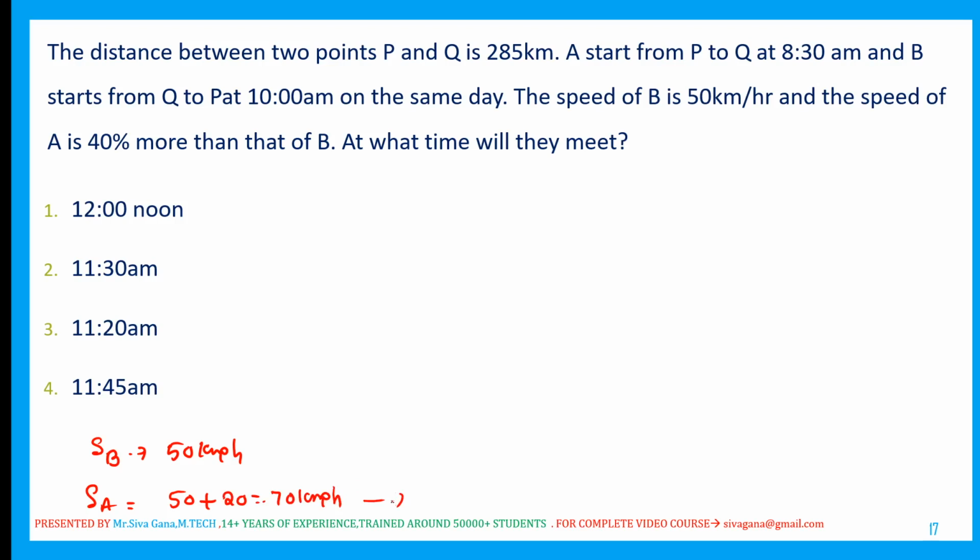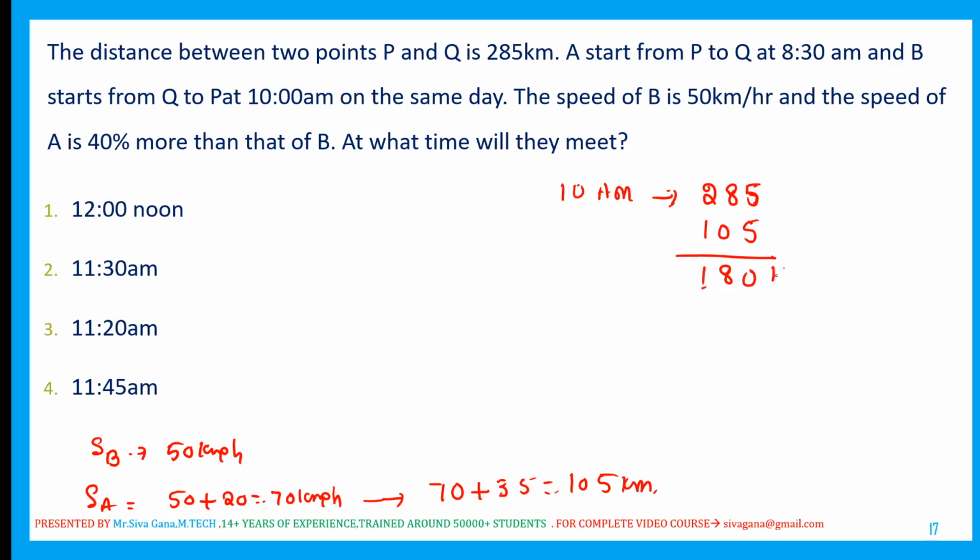As A started 1.5 hours earlier, in 1.5 hours A covers how much? 1 hour 70, half hour 35. Total it will cover 105 kilometers in 1.5 hours. So exactly at 10 a.m., the initial distance between them is 285, and from 8:30 to 10 a.m., that is 1.5 hours, A covers 105. Now the distance between these two is 180 kilometers. After how much time will they cross each other?